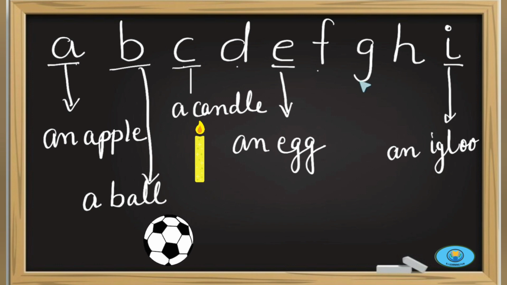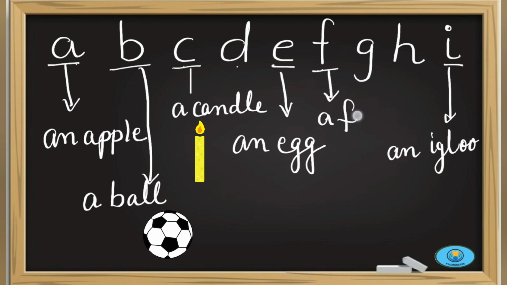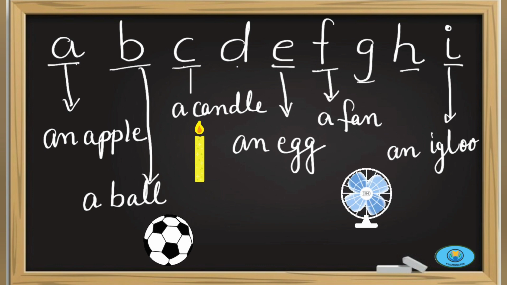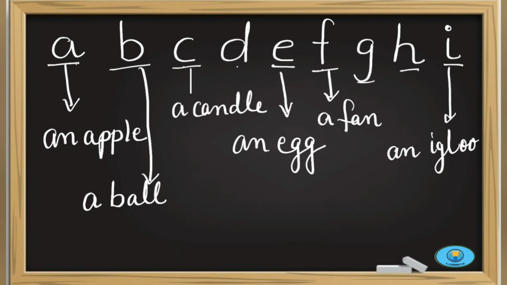Similarly, if I want to say one fan, then it is a fan. So for words that start with a consonant sound, we use a if I want to say one, and with vowel sounds we use an, like an apple, an egg, an igloo, an inch tape.